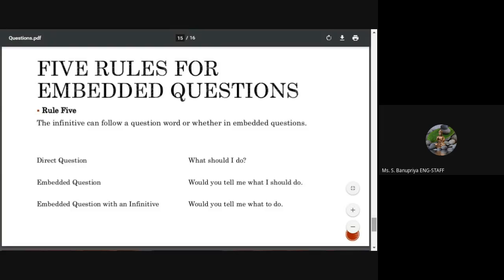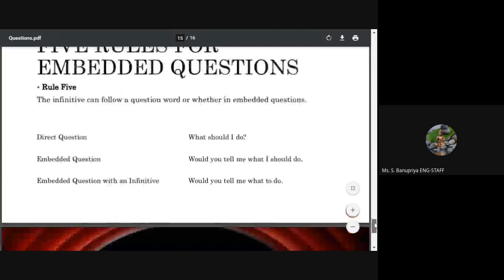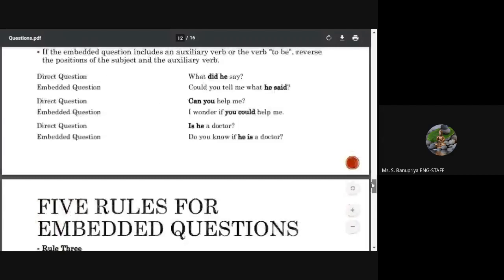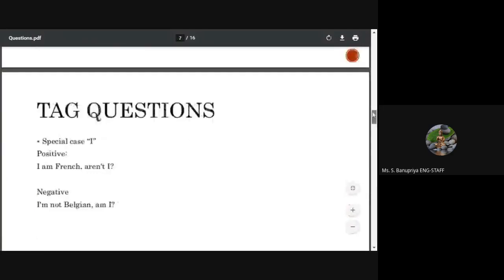What should I do is from the direct question. When it becomes an infinitive, we use what to do. We know already to is the infinitive. For infinitive, we use the word to. Okay. So here we change what I should do to what to do. Okay, these are the 5 rules of embedded questions. So far, is the question clear?